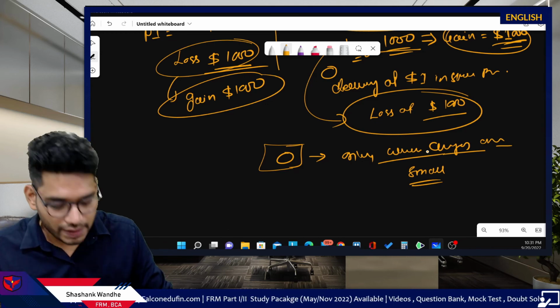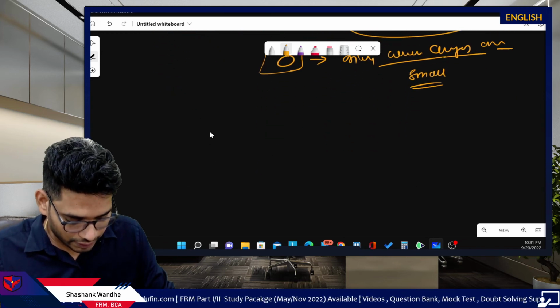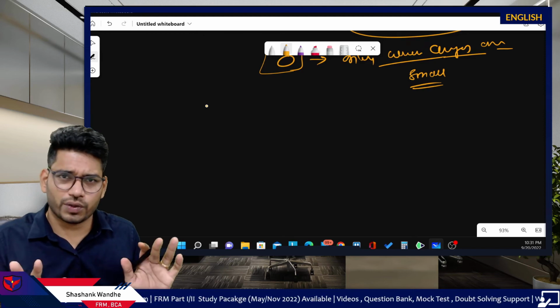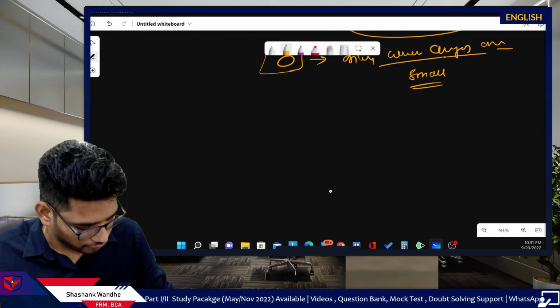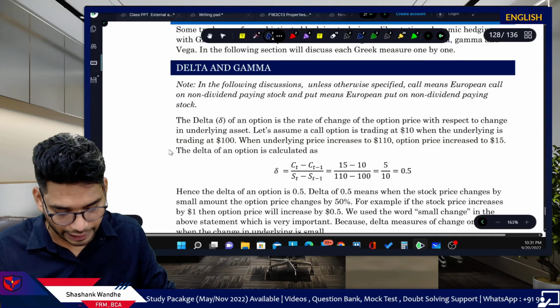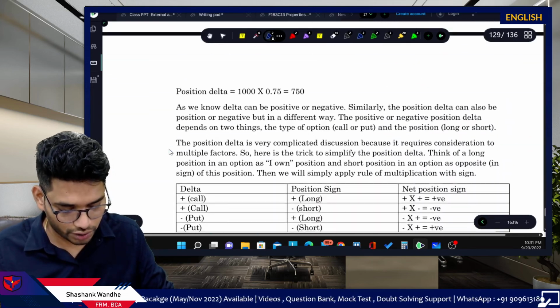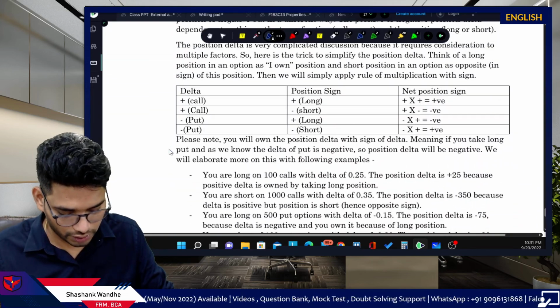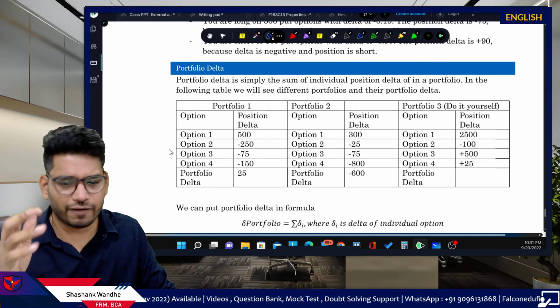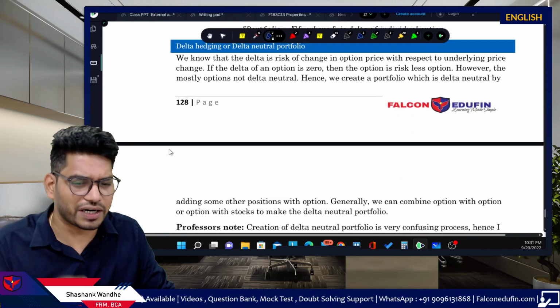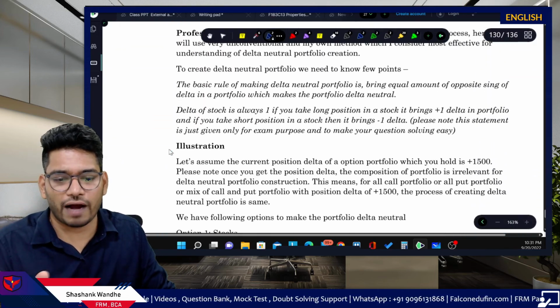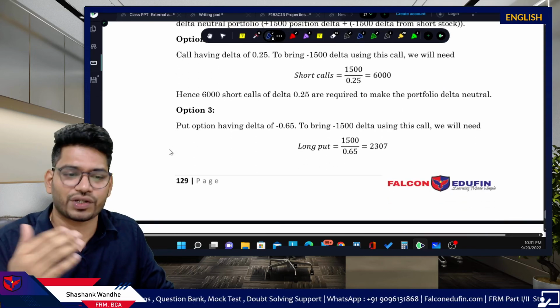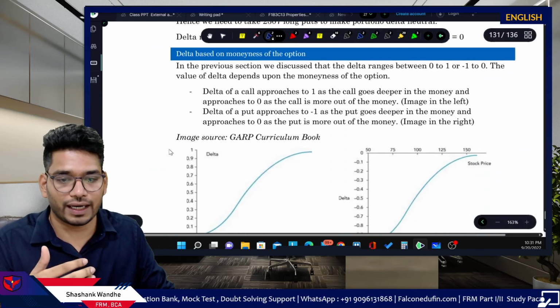Now here the problem is, I hope you understood what a delta neutral portfolio is. I would recommend you read these notes. Just read these notes, and everything is mentioned here. Whatever you need for your understanding is mentioned in such a crystal clear form that you don't have to bother about it. All the illustrations are provided for your revision.